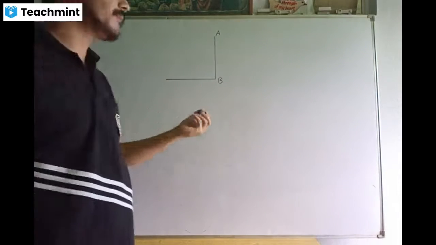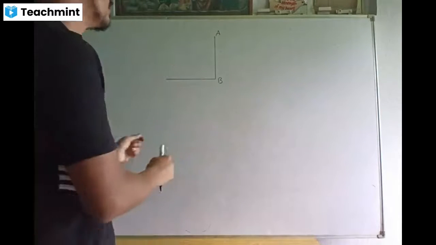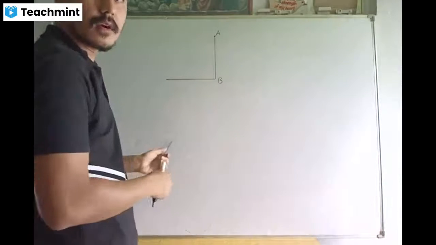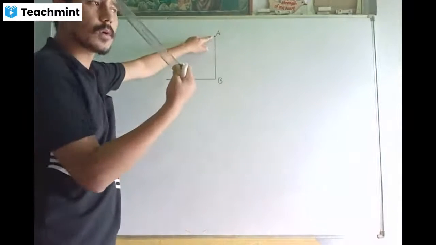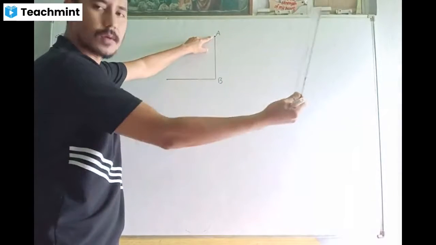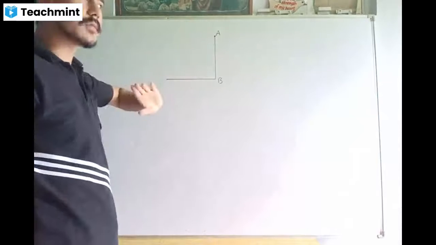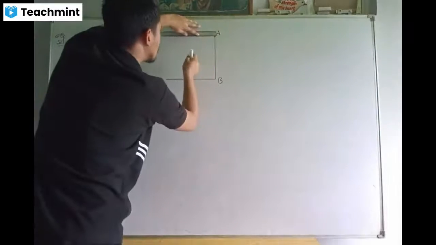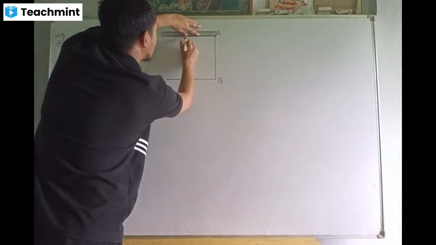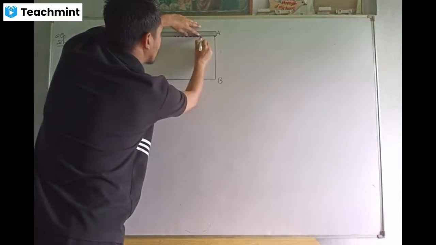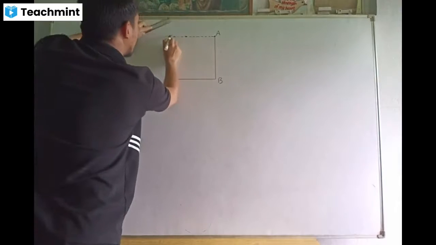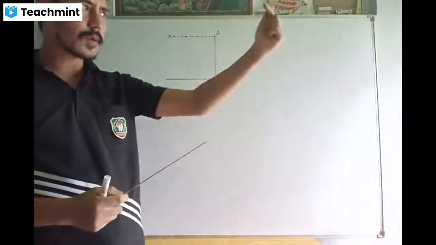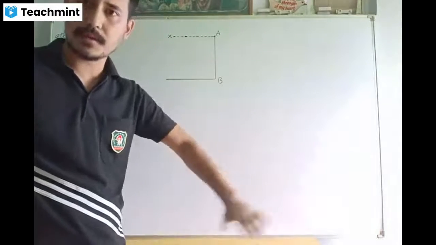Now the observer is at the top of the tower, so the observer is at the point A. From the eye of the observer, you always need to draw a straight horizontal line. That straight line is known as your horizontal line. So this AX will be your horizontal line. And the horizontal line should always be parallel to the ground level, to the surface of the ground.